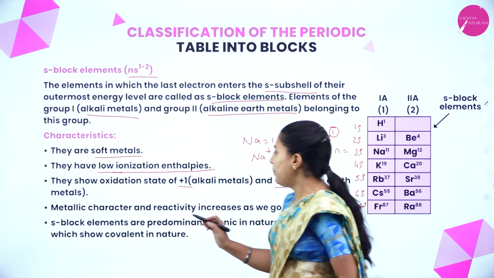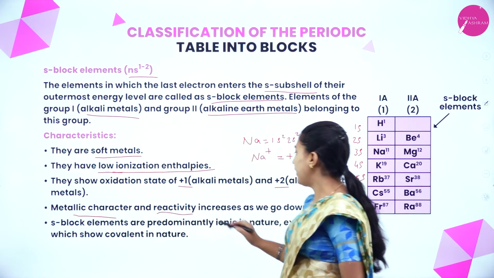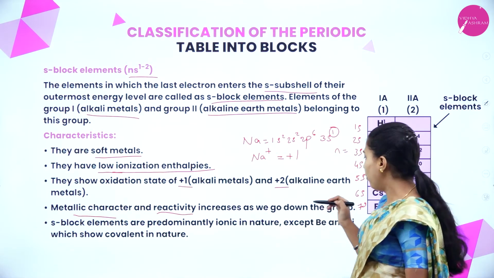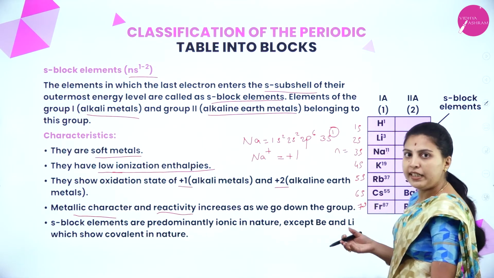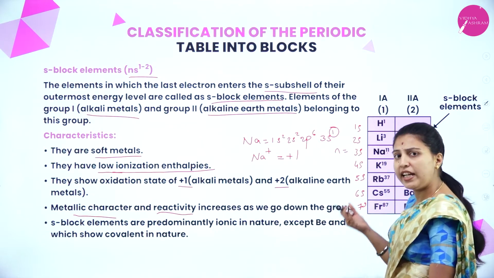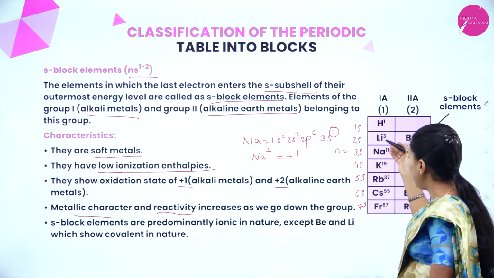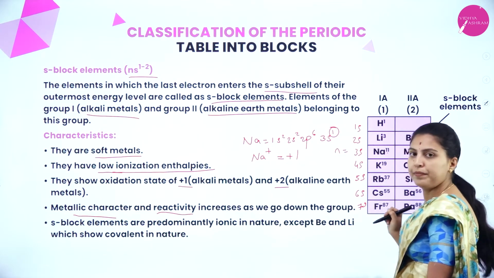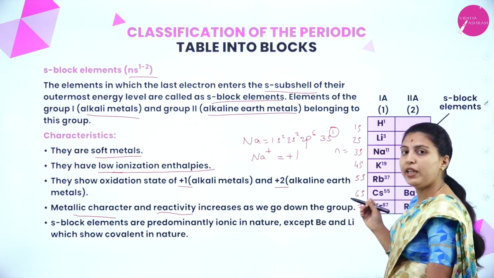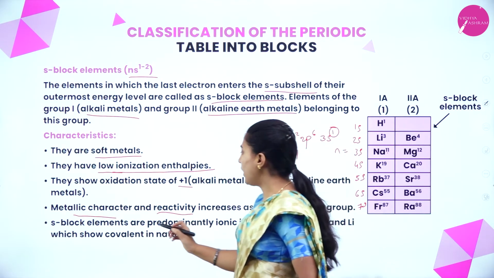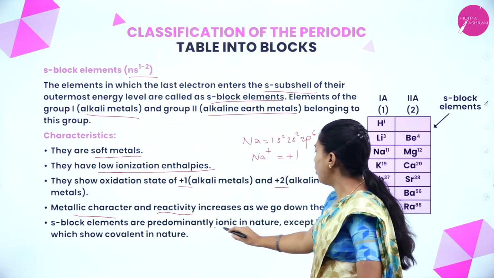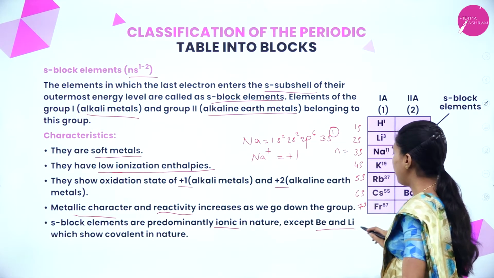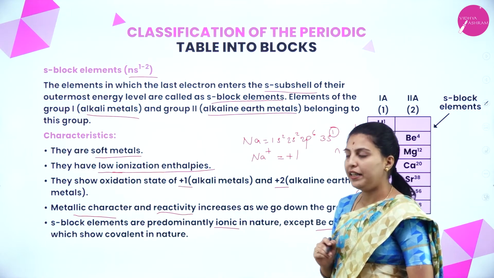Okay. The metallic character and the reactivity increase as we go down the group. The metallic character means the hardness or any other metallic character will increase as we go down the group, and also the reactivity will increase. S block elements are predominantly ionic in nature except beryllium and lithium, which show covalent nature.